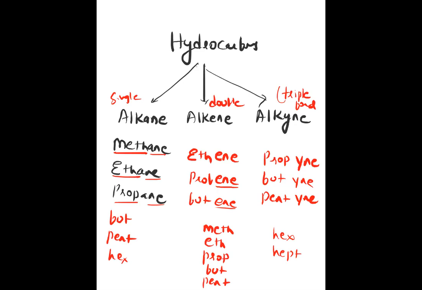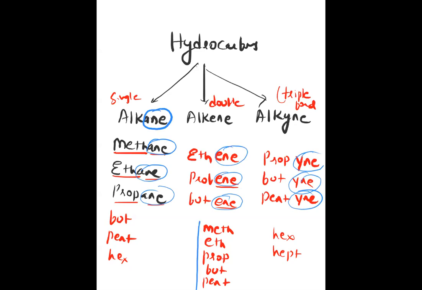These are all prefixes, and this is the suffix. Ane is the suffix in the case of alkanes. In alkenes, ene is the suffix, and in alkynes, ine is the suffix. Okay, these are the root words, prefixes actually you can say.